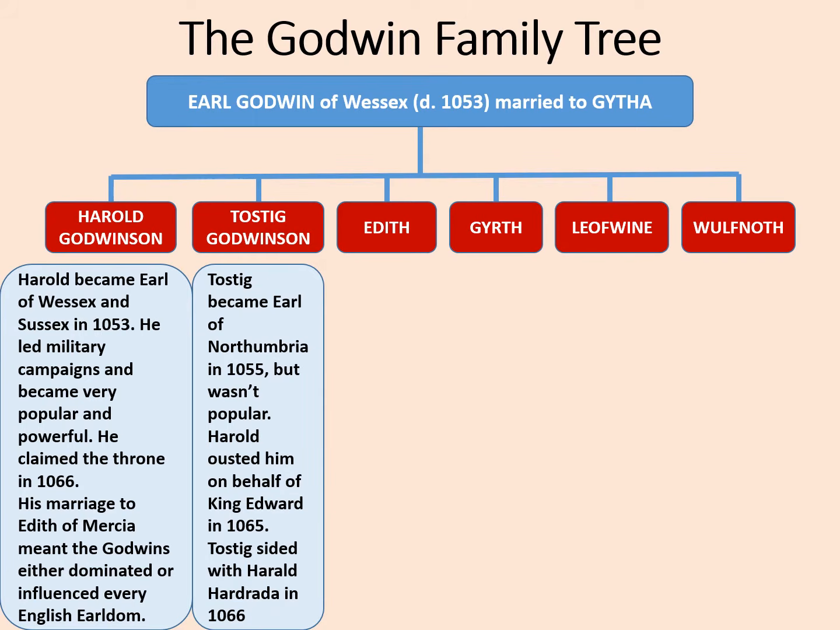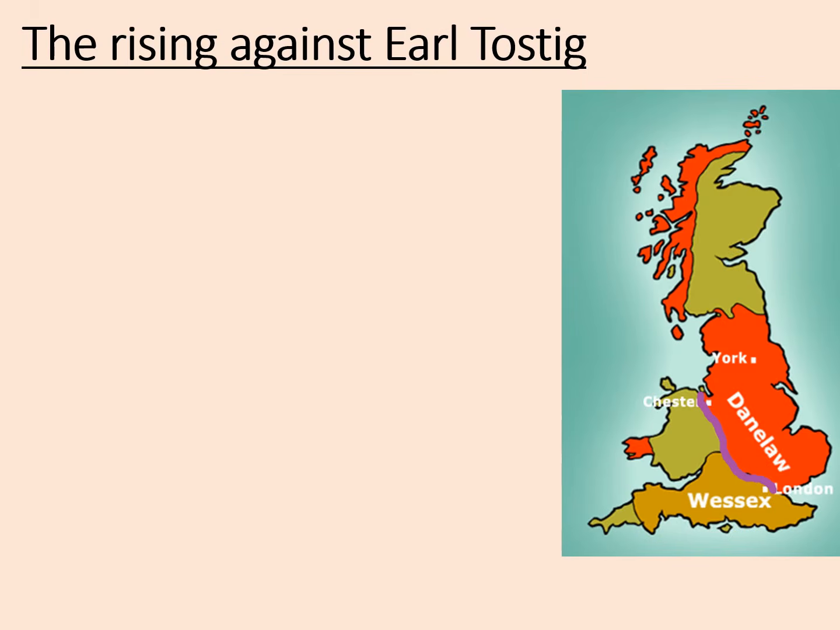Tostig became Earl of Northumbria in 1055 but wasn't popular. Harold ousted him on behalf of King Edward the Confessor in 1065. That's the bit that we're going to be looking at today. Tostig sided with Harold Hardrada in 1066 as a result. Let's have a look at the rising against Earl Tostig.